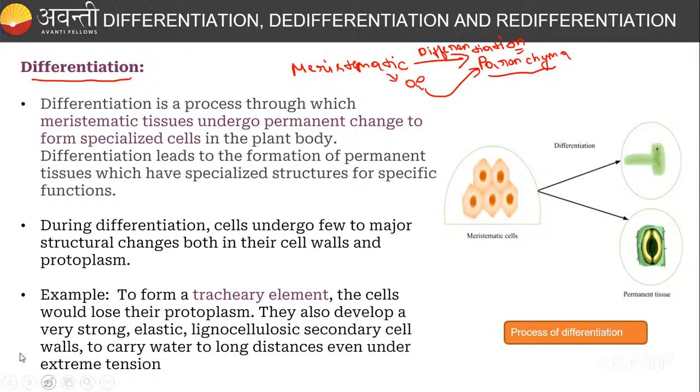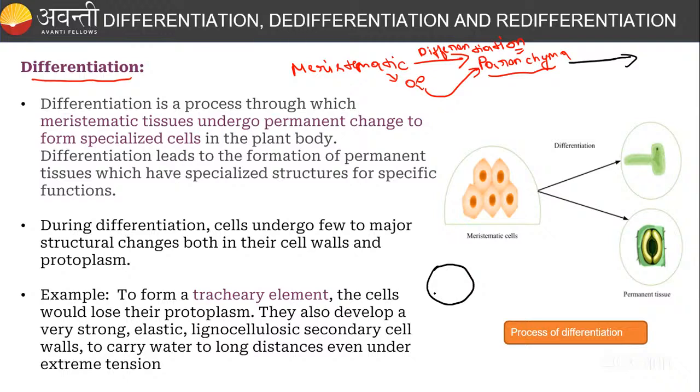So now what will happen? This parenchyma cell is there, right? Can you go back to the anatomy of the flowering plant, guys? In the anatomy of the flowering plant, you can see the cambial ring is going to be formed. Here you can see this is the pericycle.